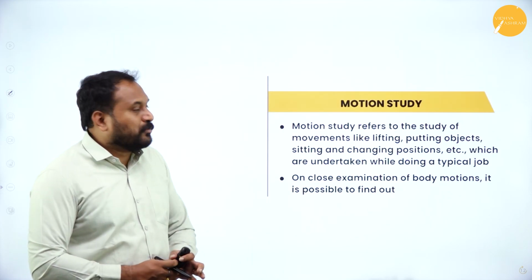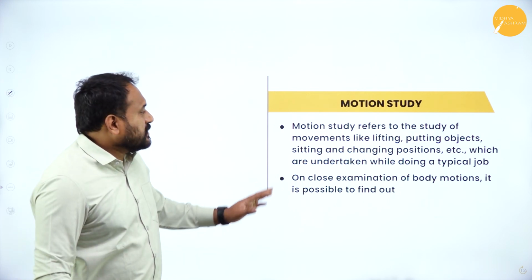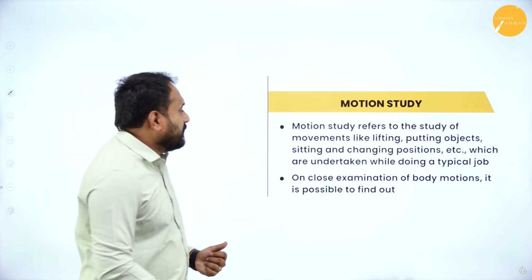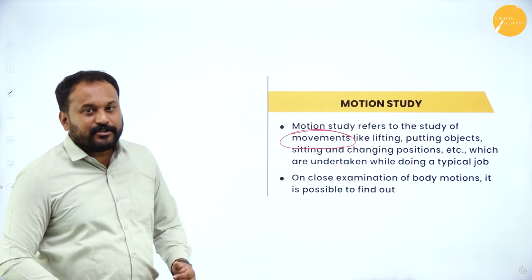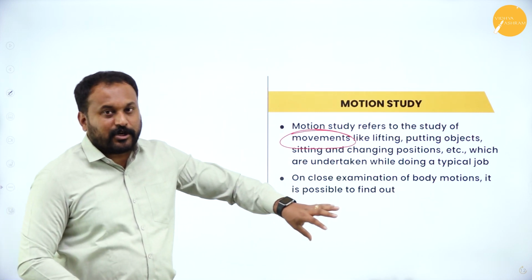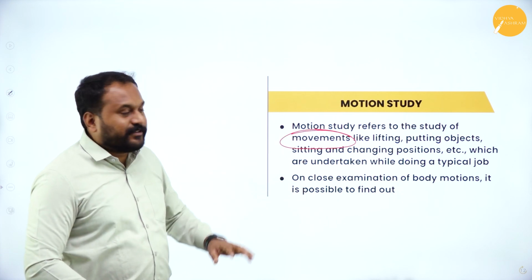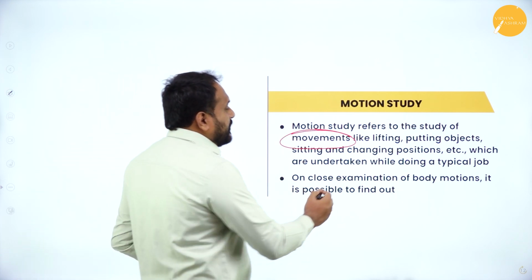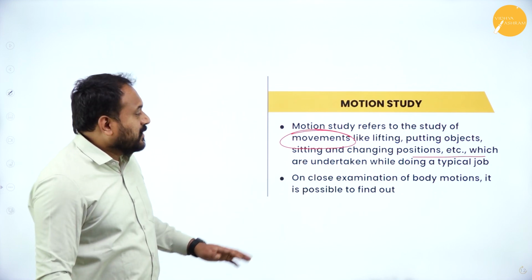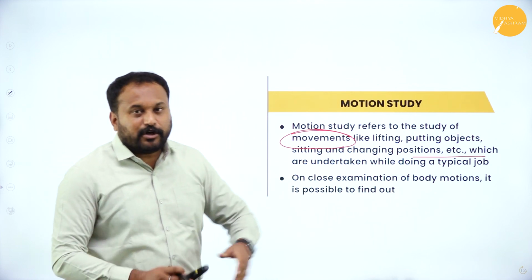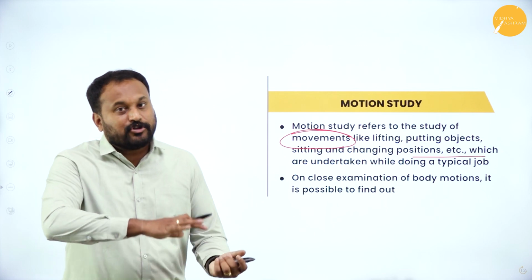The next one is motion study. Motion study refers to the study of movements, but these movements are not productive. It is like lifting and putting objects, sitting and changing position, etc., which are undertaken while doing a typical job. You are doing something and after that, that is non-core.